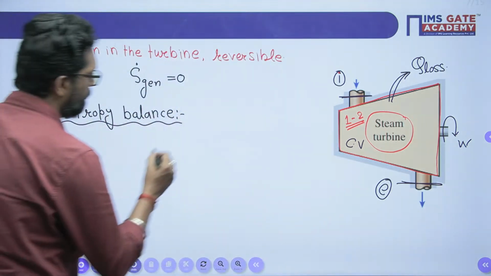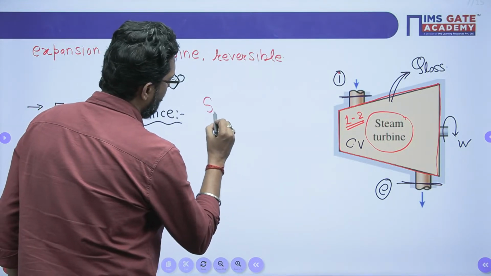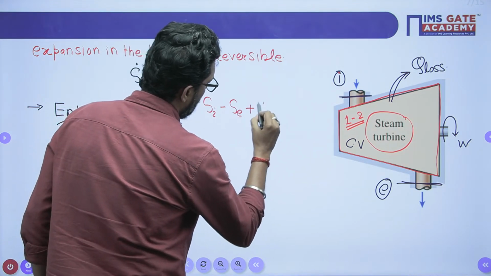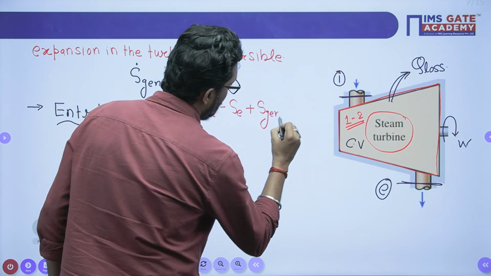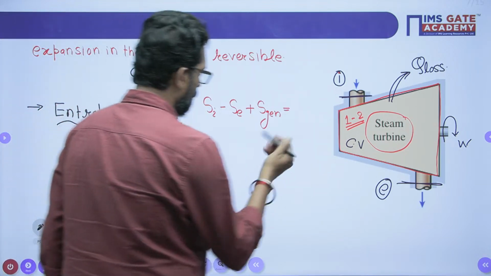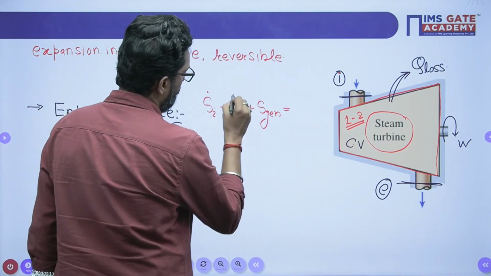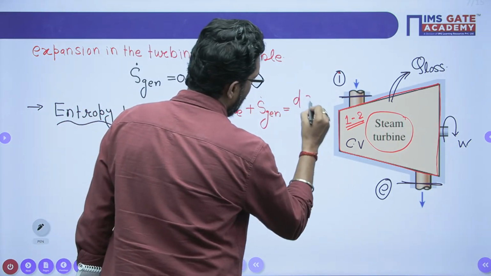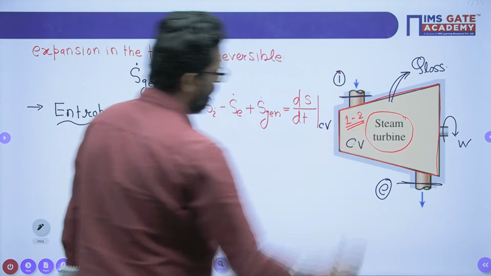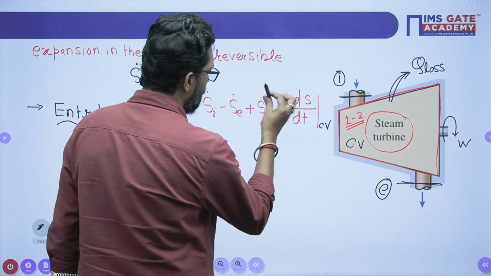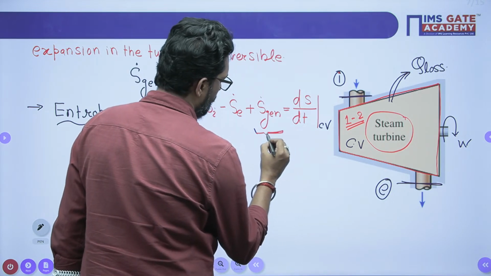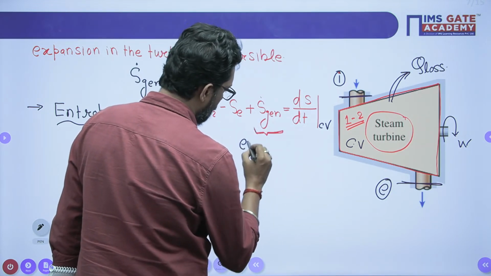So this is the entropy balance. What is the entropy balance? Entropy in minus entropy exit plus entropy generation is equal to change in entropy of the system, S2 minus S1. If you write it on a rate basis, dS by dt of a control volume. So this generation is a very important thing, beta. This is the entropy generation.